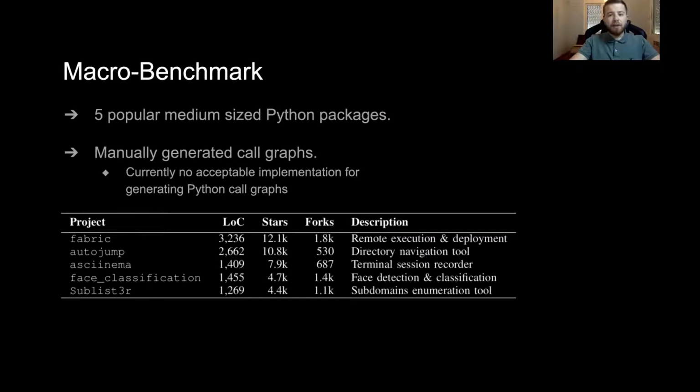To evaluate our approach on real-world Python packages, we have implemented a macro benchmark consisting of 5 popular and medium-sized packages which we collected from GitHub. Since there is no acceptable implementation for Python call graph generation, we have opted to manually generate their call graphs, spending around 10 hours per project.